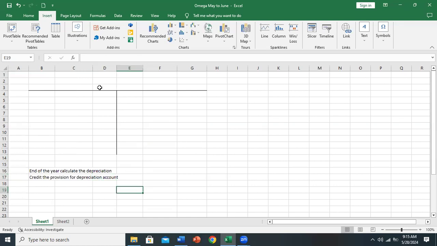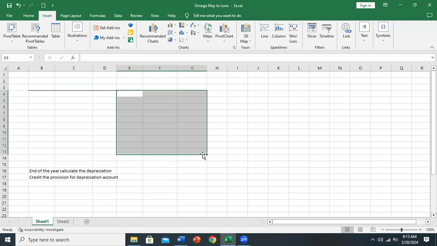So if this is your provision for depreciation account, the point is that you calculate the depreciation using either method given in the question, straight line or reducing balance, and you credit. So at the end of every year, you calculate and you credit the provision for depreciation account.